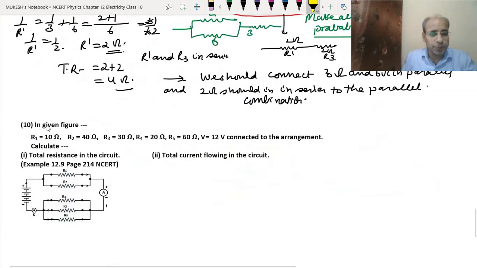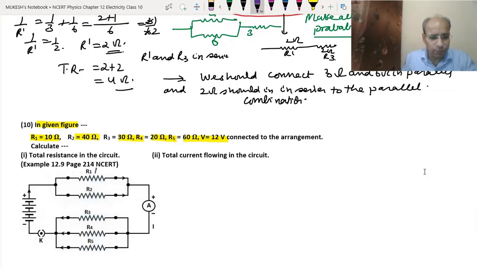See, this question is based on the mixed combination. Okay, so we are given R1, R2, R3, R4 and R5. Okay, see, R1 is given as 10 ohm, R2 is 40 ohm, R3 is 30 ohm, R4 is 20 ohm, R5 is 60 ohm.